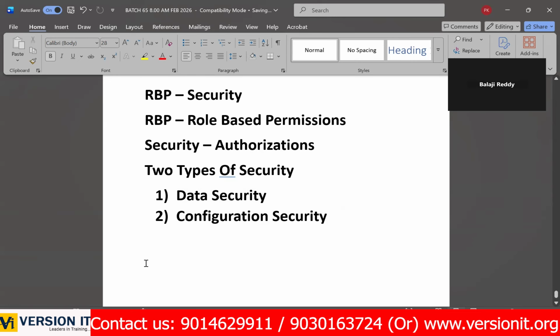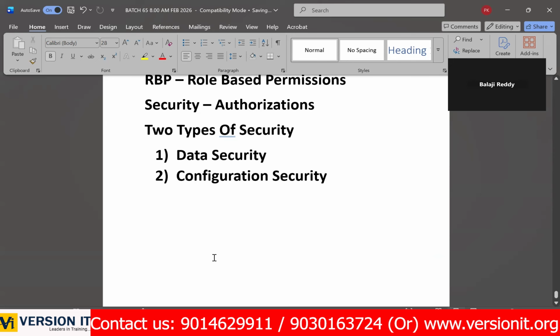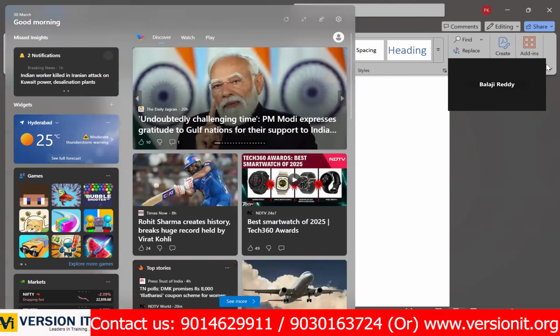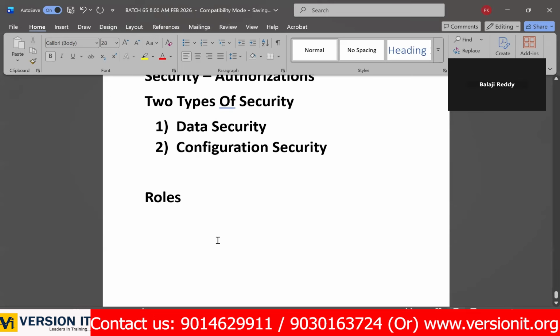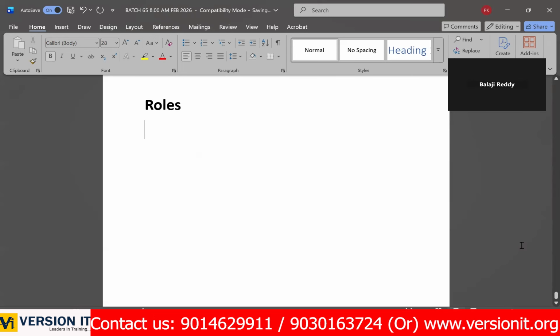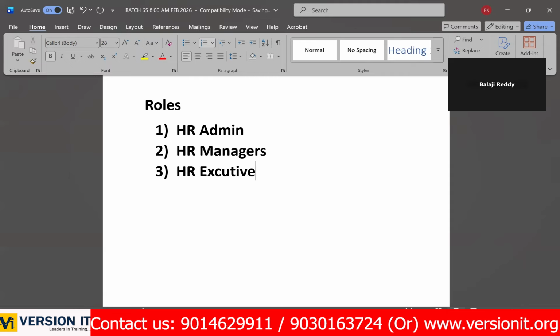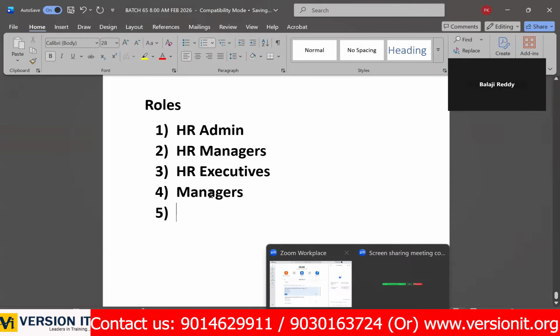Now, for example, two types of security here: data security, configuration security. That again depends on the roles. What are the general roles in the organization? For example, within the organization, we have HR admins, we have HR managers, we have HR executives. Yes or no? We have direct reporting managers. For each and every employee, we have the managers, right? Reporting managers, right? Managers.